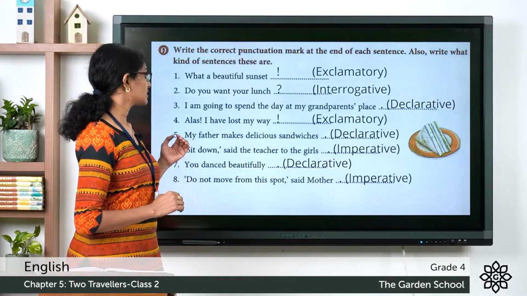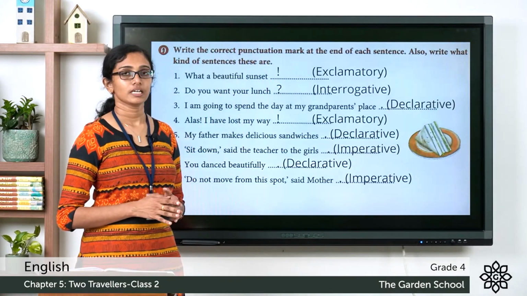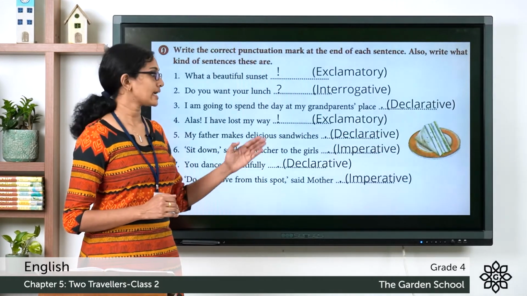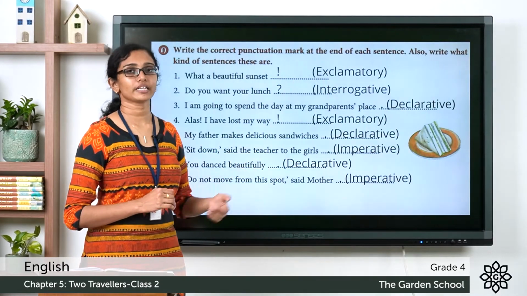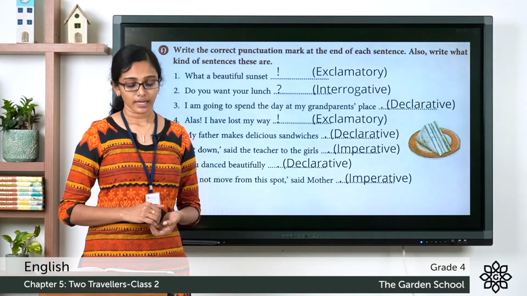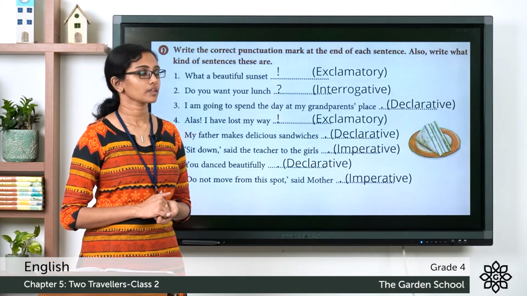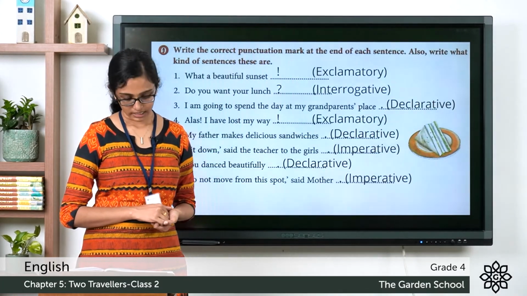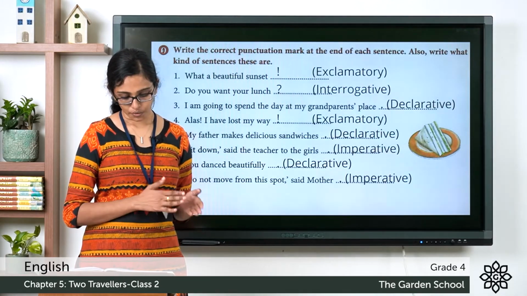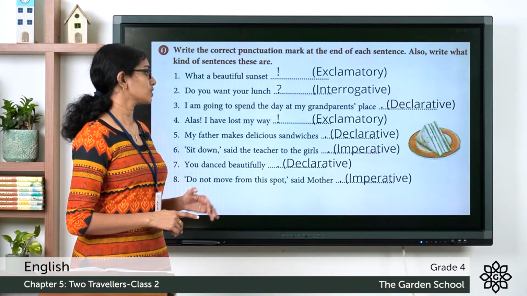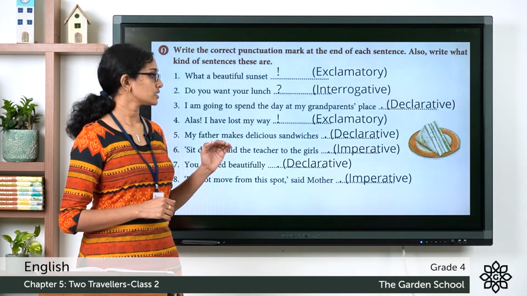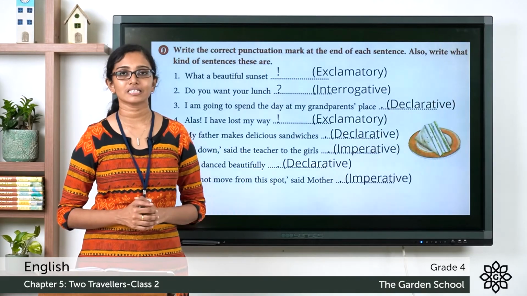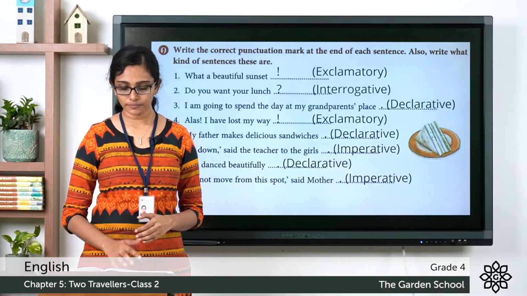"Sit down," said the teacher to the girls. It is a sentence that shows an order or it's a command. It ends with a full stop and it is an imperative sentence. Seventh one, "You dance beautifully." Ends with a full stop and it is a declarative sentence. Question 8, "Do not move from this spot," said mother. So, that is an order. It ends with a full stop and it is an imperative sentence. Hope you got all this correct. Now, let's see the next section.